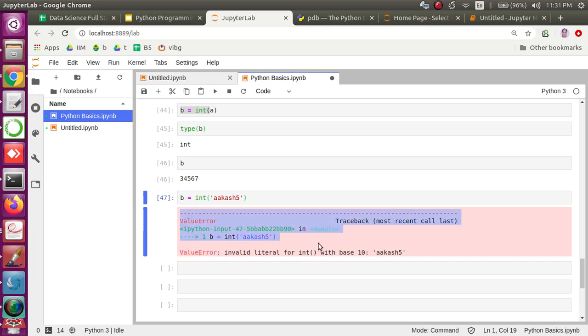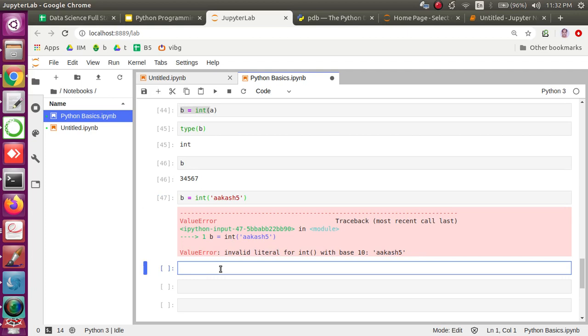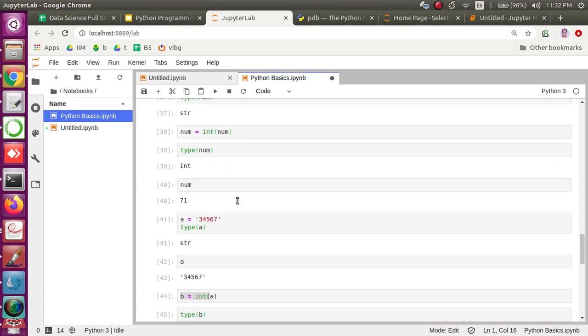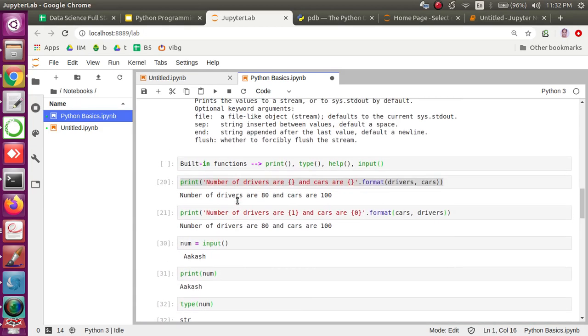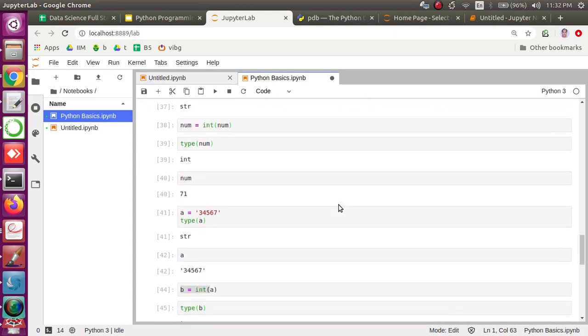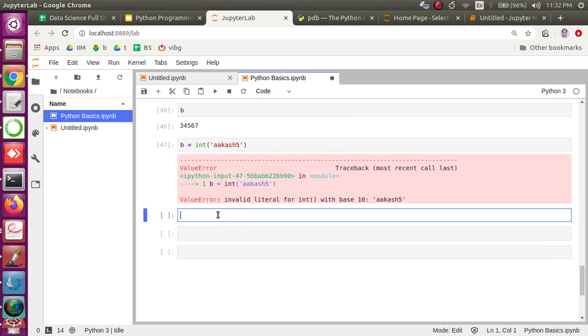All these exceptions we are going to discuss when we talk about exception handling in Python, but just for your basic understanding, if something goes wrong at runtime, this is how it is thrown for the user to understand. Then we realize that okay, the value is not correct for this integer function. So int is another built-in function we have seen, and the list goes on, guys. We will be learning a lot of such functions going forward. But let's move on and understand.